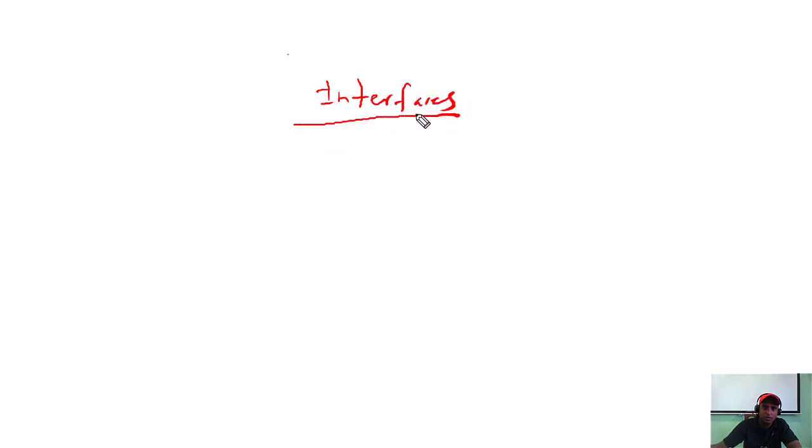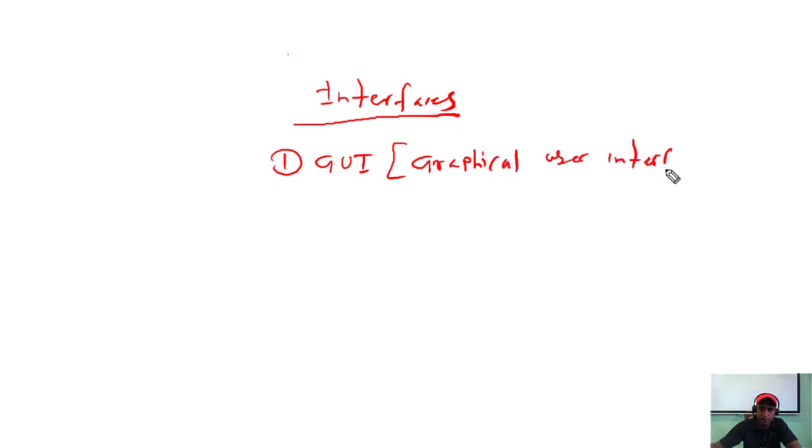Normally there are mainly two. First one is GUI, the graphical user interface, right? Next one we have the command line, CLI, the command line interface.